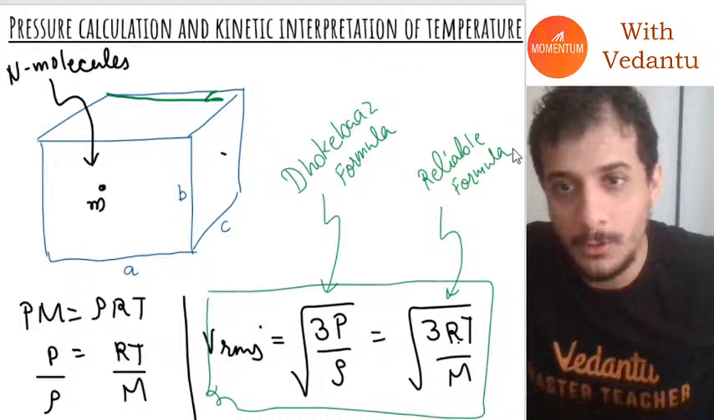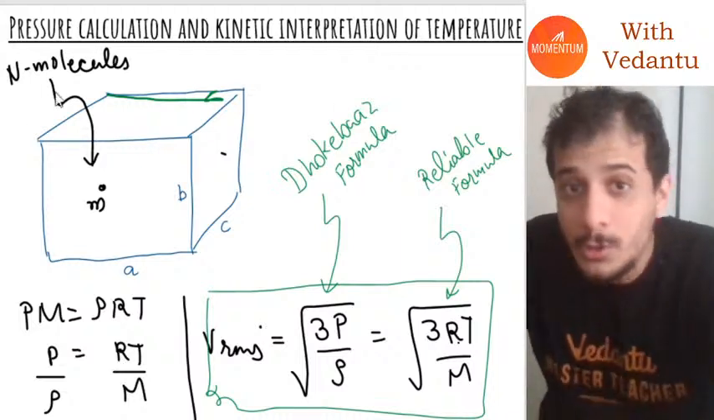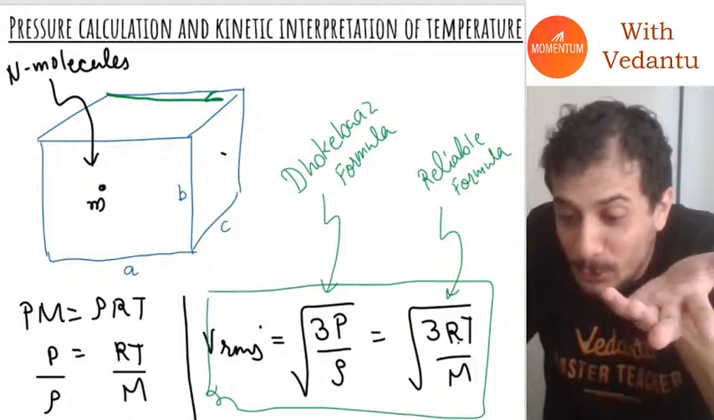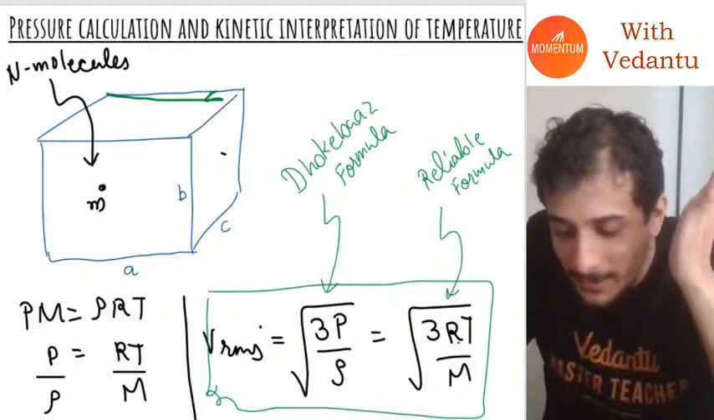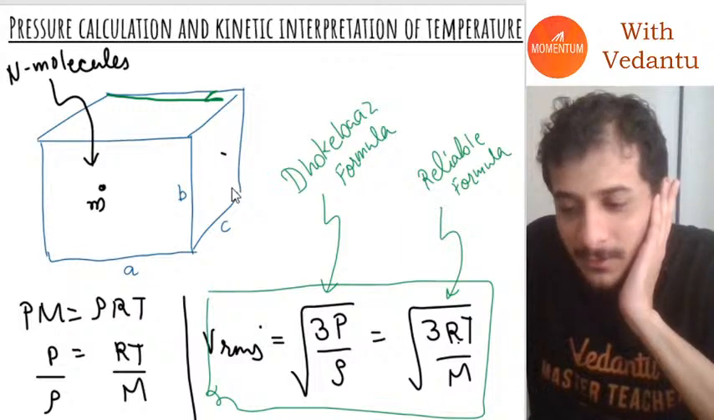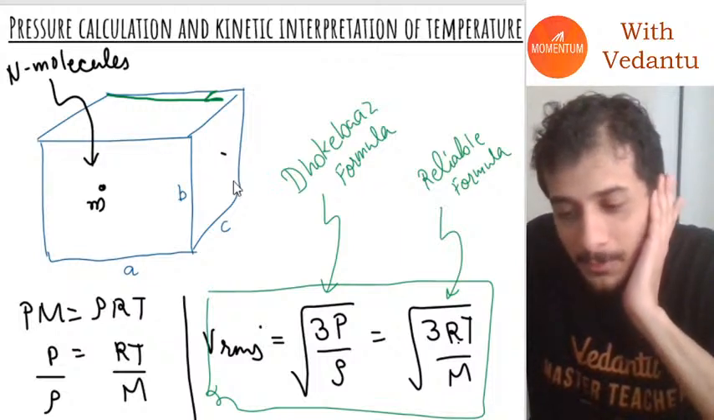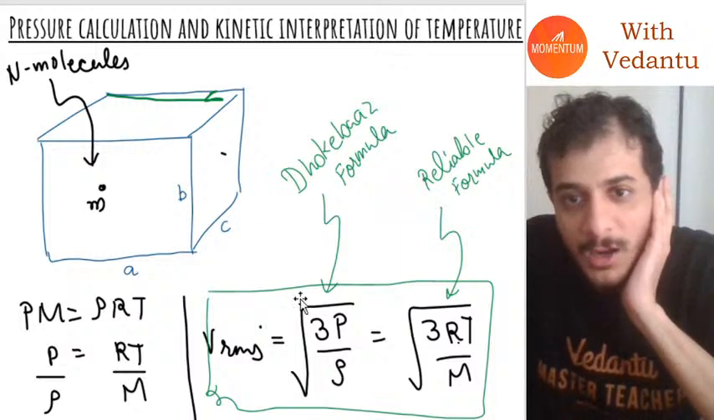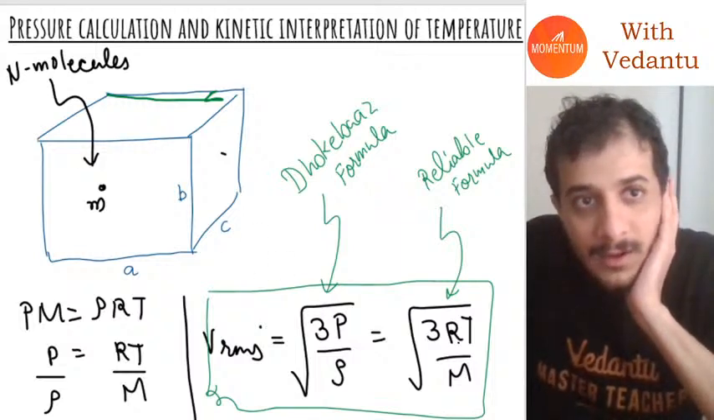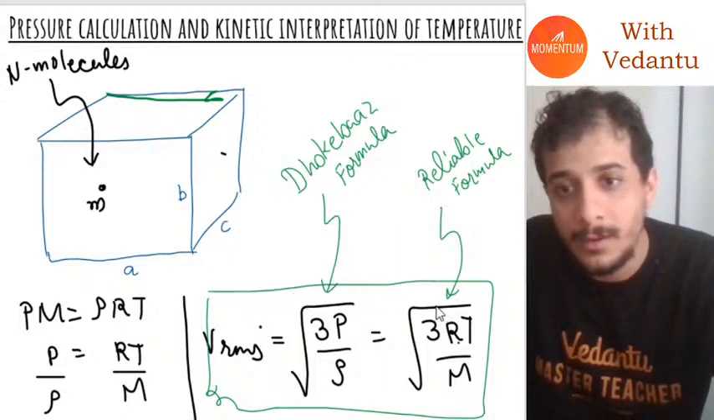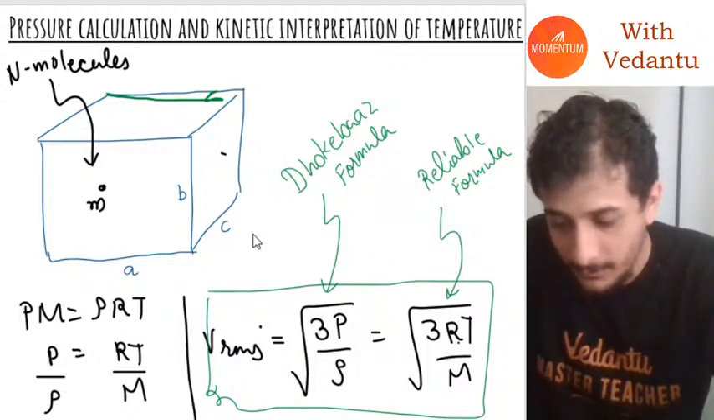I will explain tomorrow why one of them is dhokebaz and the other one is reliable. Today, I will just stop here, but I will not go before giving you one homework question. Today we don't do any questions. Dhokebaz, by the way, means unreliable, someone who can stab you in the back. This formula will stab you in the back, so do not trust this formula. Always trust the second formula.